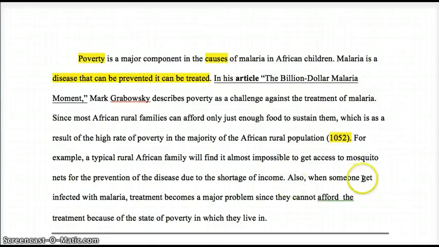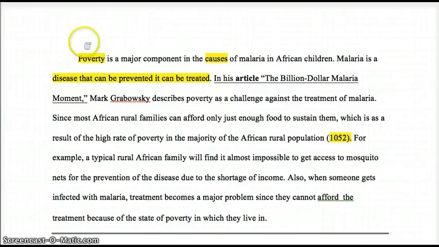Also, when someone gets infected with malaria, treatment becomes a major problem since they cannot afford the treatment because of the state of poverty in which they live. Watch the subject-verb agreement there. Okay, not bad, but again, where is that information coming from? Is it all coming from Mark Grabowski's essay about the billion-dollar malaria moment, or did he get this from another source? It's not clear because the signal phrases aren't clear.